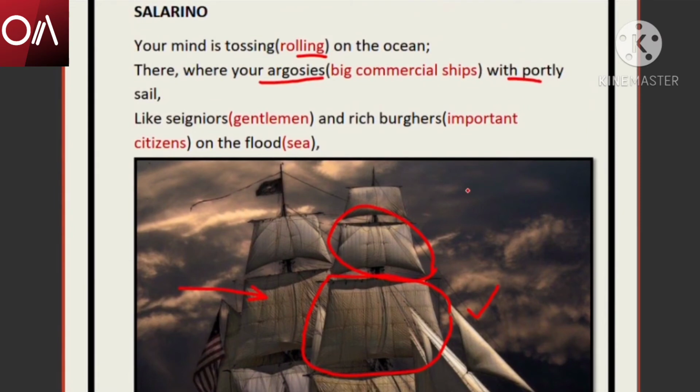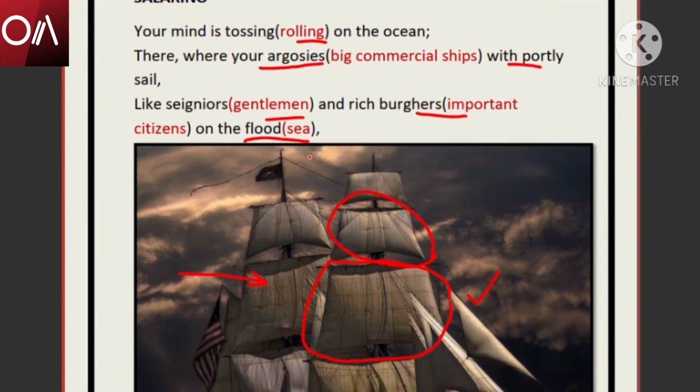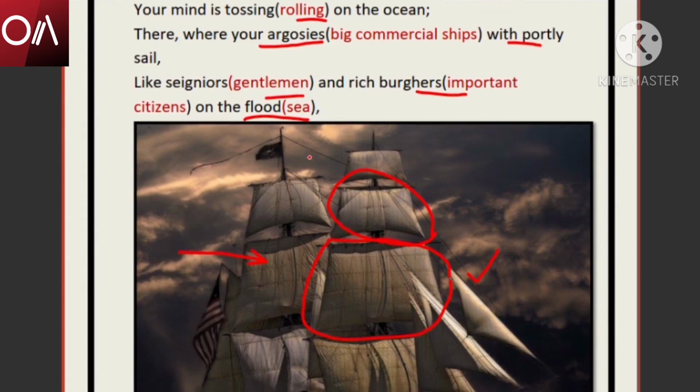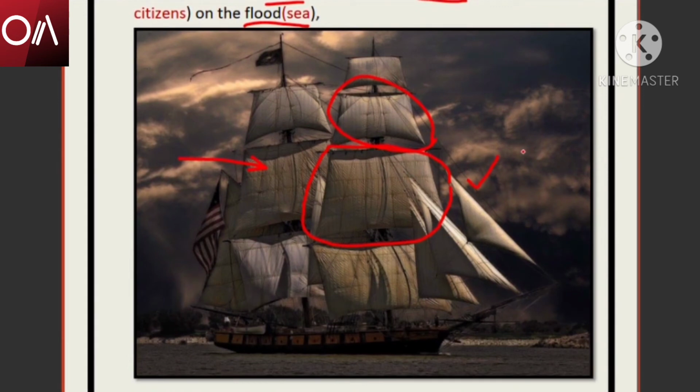"Like signiors and rich burghers on the flood." Signiors means gentlemen, and rich burghers, important citizens. On the flood means on the sea. So it means that Antonio's ships were quite like very important personalities, very important citizens, maybe like the prime minister, the chief minister, the king. Just like them, they are very important citizens of the country on the sea, moving on the flood. That means moving on the sea. His ships were so big that it appeared like important persons walking on the sea.